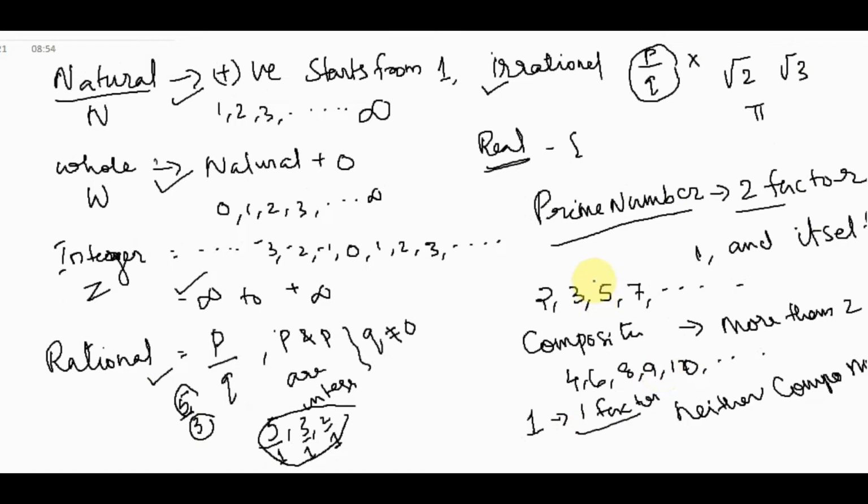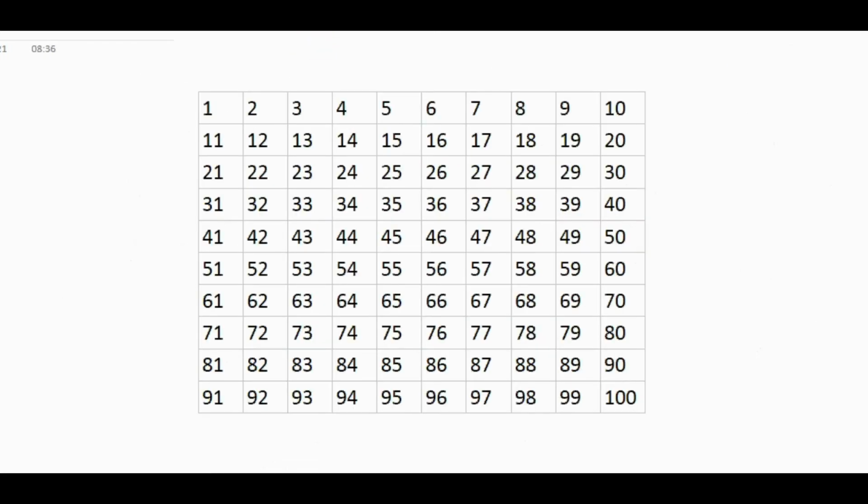Then next, we can check how to find the prime numbers up to 100 using a 10 by 10 square. So we can draw the lines like this. We can make a box 10 by 10 and we are going to find the prime numbers from 1 to 100. So how do we find these prime numbers from 1 to 100?